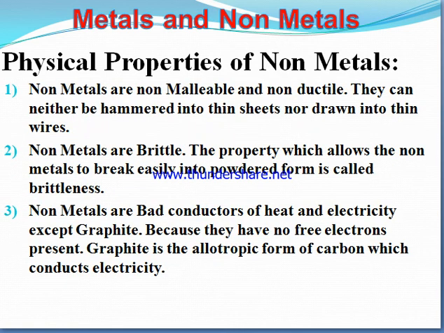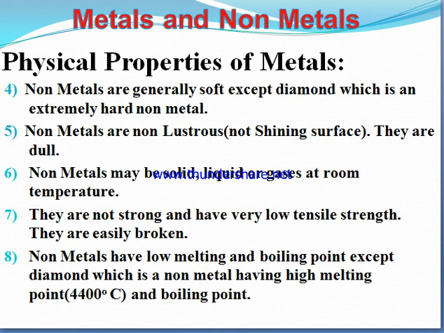Next we are coming to the physical properties of non-metals. The properties are the reverse of those of metals. Non-metals are non-malleable and non-ductile. Non-metals are brittle, which means they can be easily broken with a hammer and converted into powdered form. Non-metals are bad conductors of heat and electricity except graphite. Non-metals are generally soft except diamond, which is very hard. Non-metals are non-lustrous; they don't have a shining surface, they are very dull.